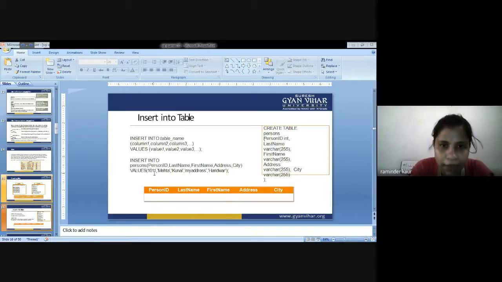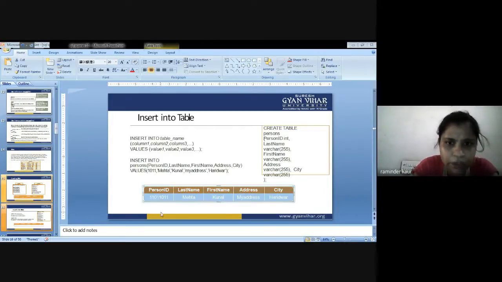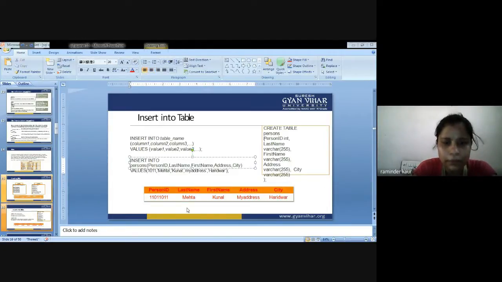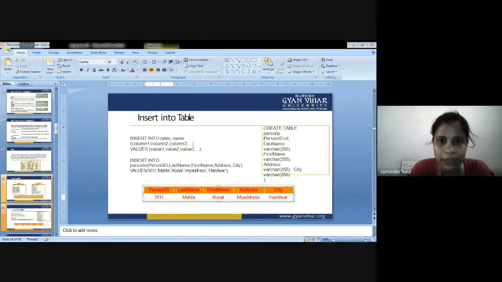The values will be: person ID is 1011. Next, last name is Mehta, first name is Kunal, address is my address, city is Haridwar.